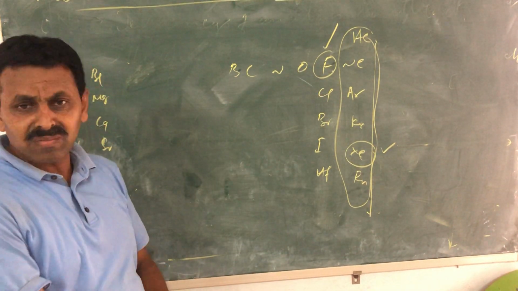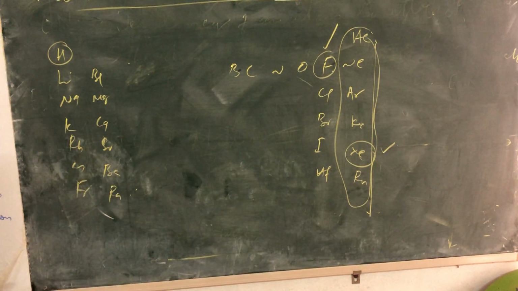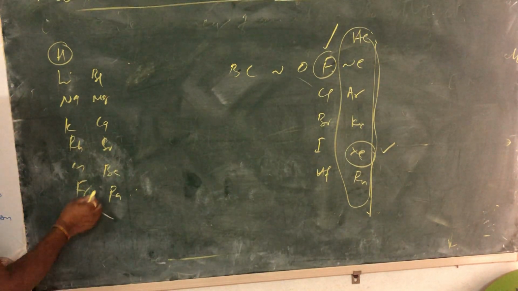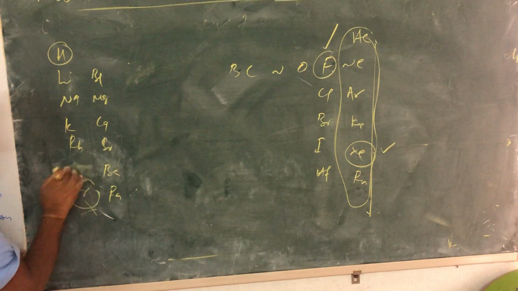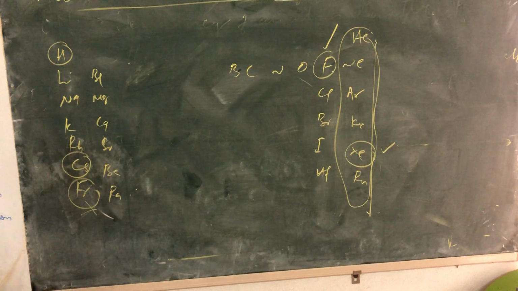Now, if you want to go for the most metallic, you go to the left bottom corner. Francium is radioactive, leave it, cesium. That's why cesium and fluorine are very famous elements, my dear children. Cesium, and especially fluorine, is of course a unique element, which is like a king.